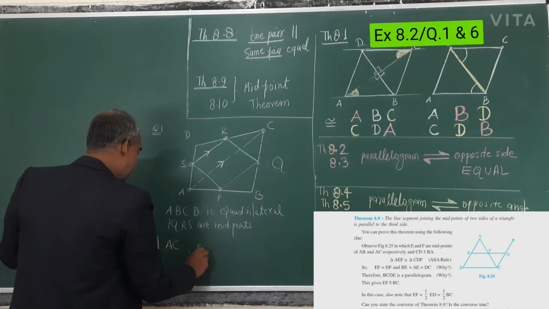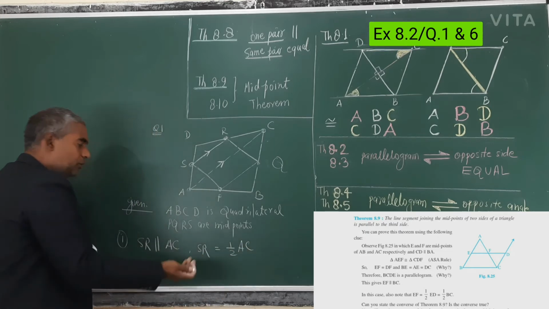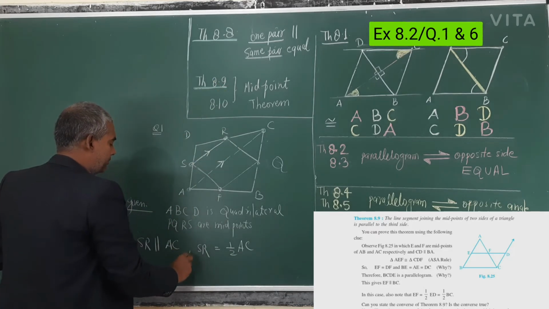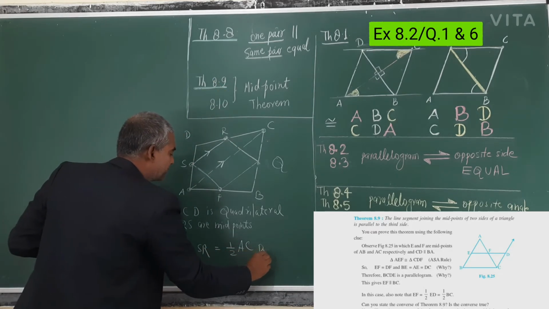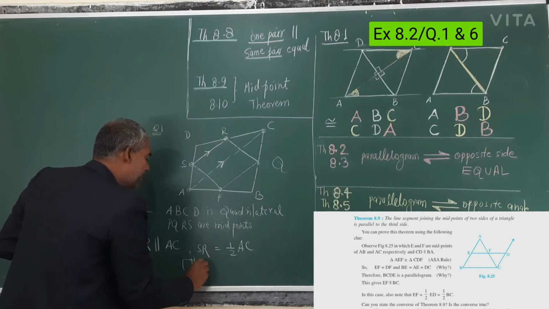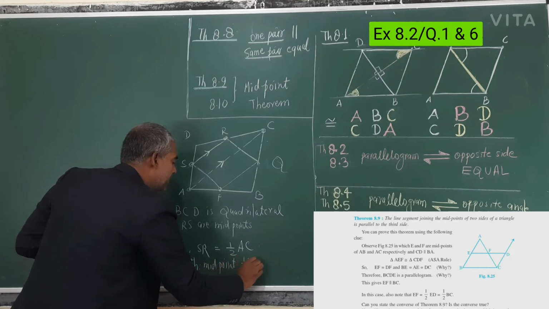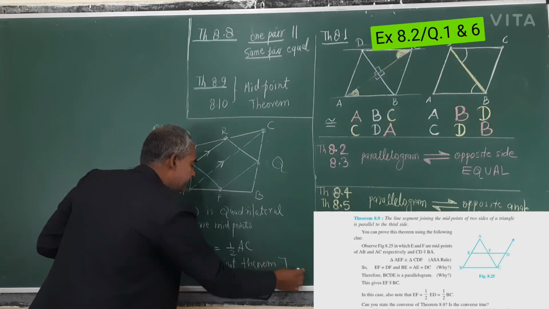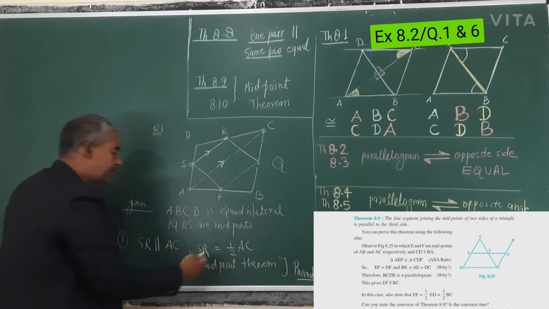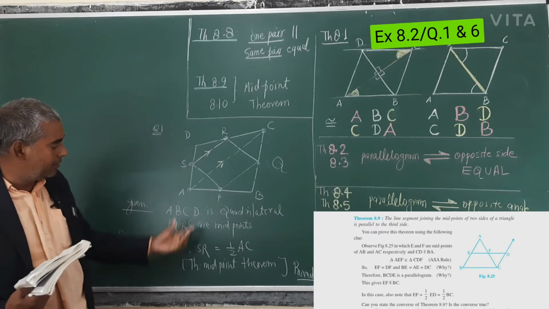And SR is equal to half of AC. There is nothing to prove; you will only write the theorem. So write here: midpoint theorem. You will write the statement also, and then write proved. Because in the midpoint theorem it is said that the line joining any two midpoints will be parallel to the third side and half of it.